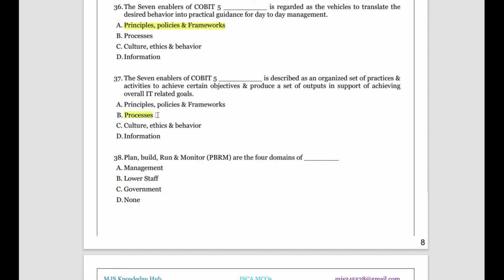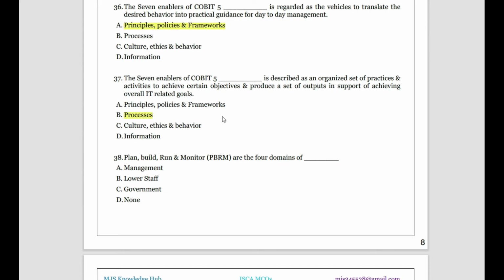There's a thin difference. Translating the desired behavior into practical aspects is done by principles. Once the behavior is transferred into desirable practice, then we set the process, and in the process we try to achieve the objectives and get the output as required for the IT goal. So the principle first helps in translating the behavior, while the process after translation will keep things on track and get the desired objective. Okay, so that is the link between the principle and process.